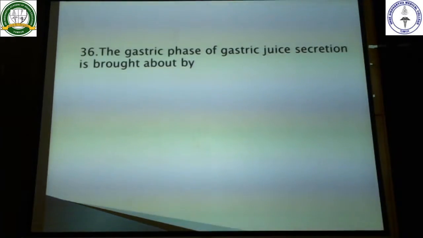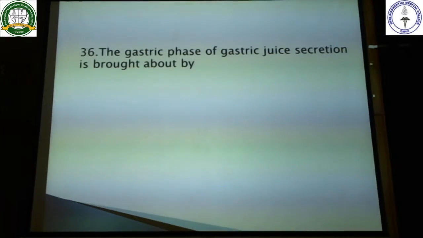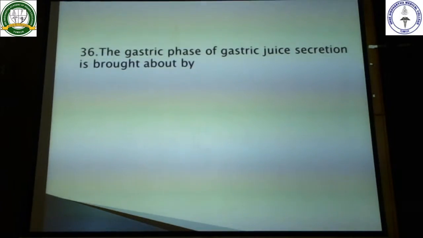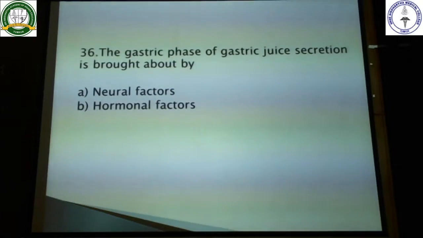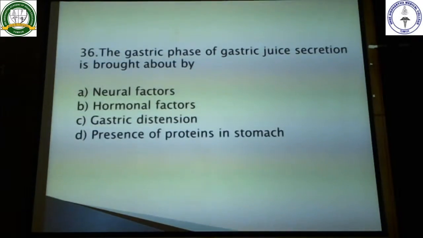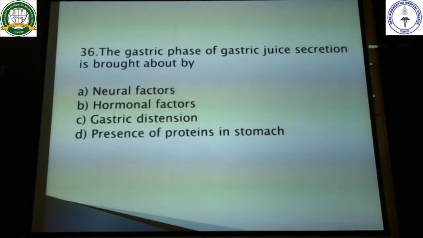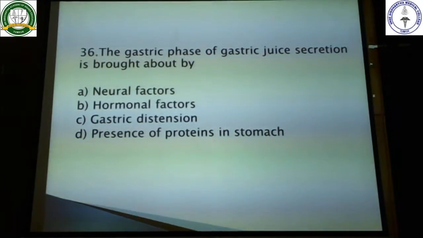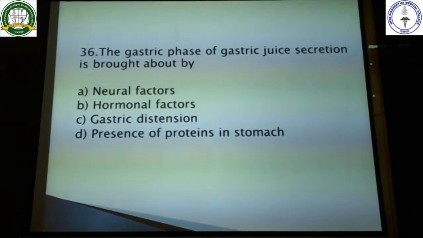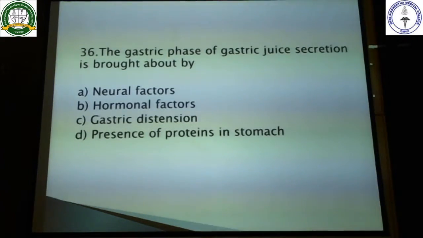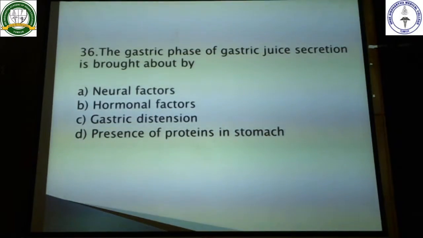Coming to the 36th question, the gastric phase of gastric juice secretion. The question here is: the gastric phase of gastric juice secretion is brought about by which of the following? One is neural factors, second is hormonal factors, third is gastric distension, fourth one is presence of proteins in the stomach.